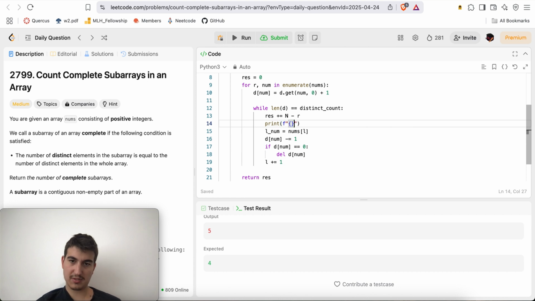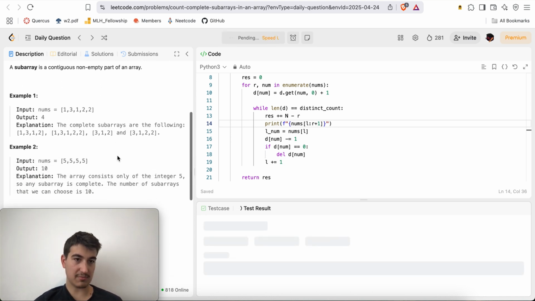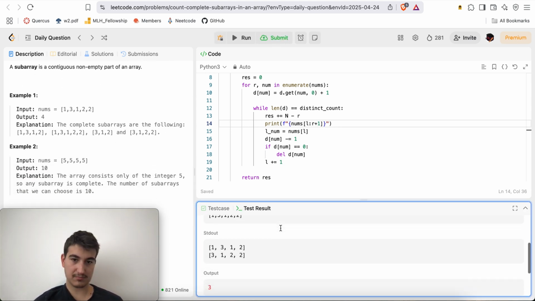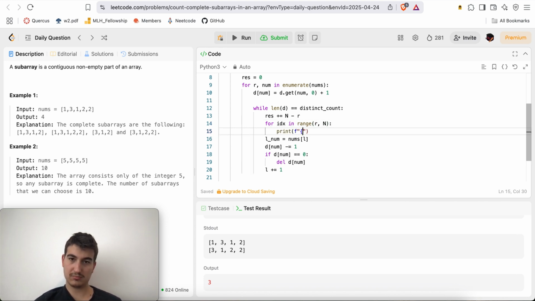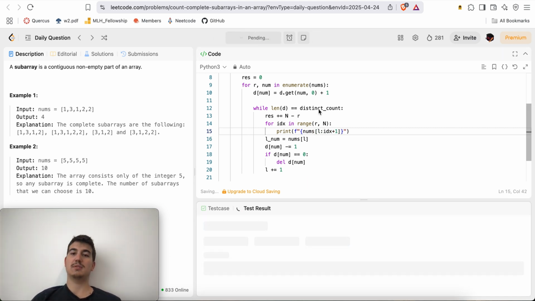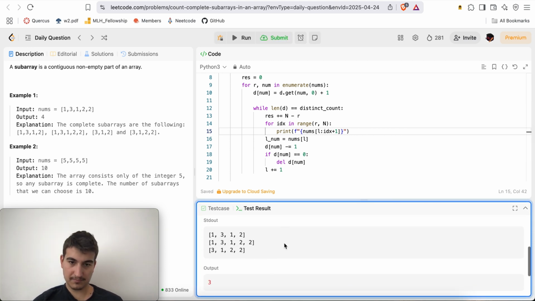Print f-string numbers from L to L plus 1, because now I'm going to print the valid subarrays that I'm considering here. Nums from L to idx plus 1.